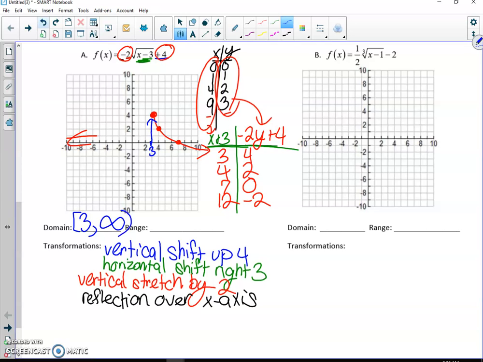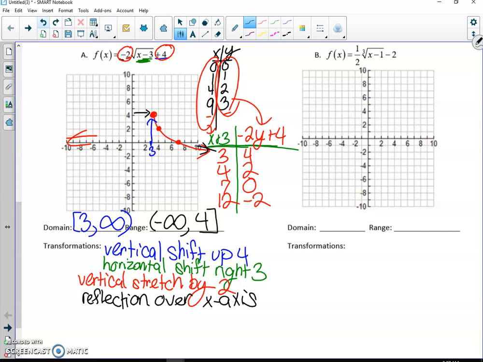Okay, and then as far as the range goes, remember for the range you look down and up. So we see if it's going down and we see if it's going up. So it is going down, right? This is going down. It's going down very slowly, but it is going down. So it's going down towards negative infinity. And then the highest up it goes is 4. Okay? And you can see that here, right? That the highest up it goes is 4. All right, so that's that one.